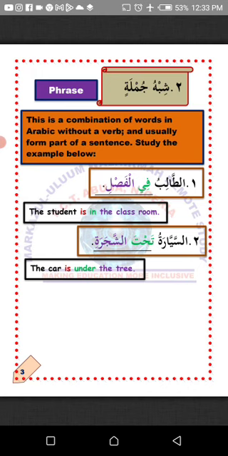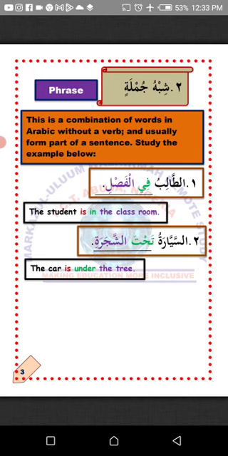As-sayyaratu tahta shajara. The car is under the tree. As-sayyaratu, the car. Tahta shajara is under the tree. So let's now concentrate on the underlying words. Tahta shajara is occupying the position of khabar. We know that as-sayyar is mubtada and at-talibu is also mubtada. So the combination of words is now occupying the position meant for the khabar.